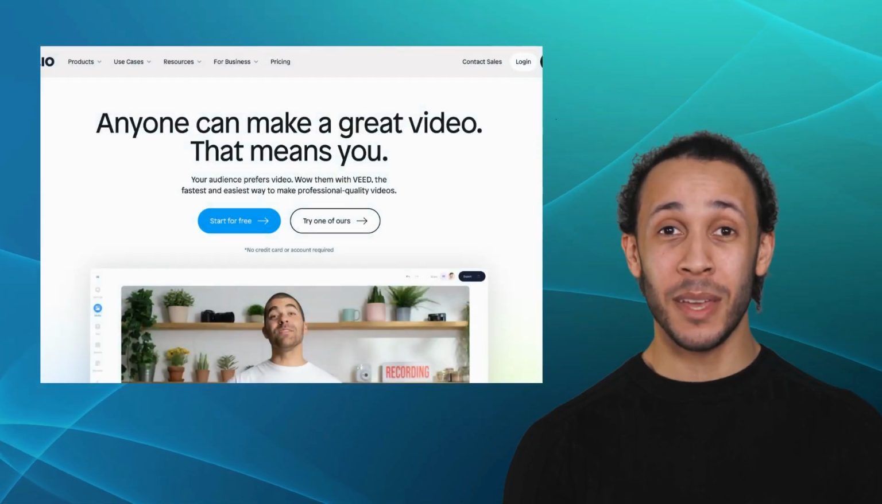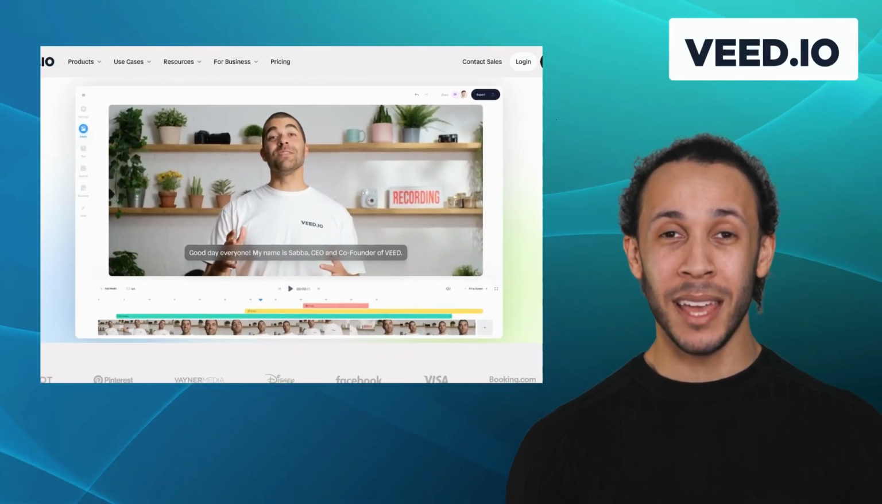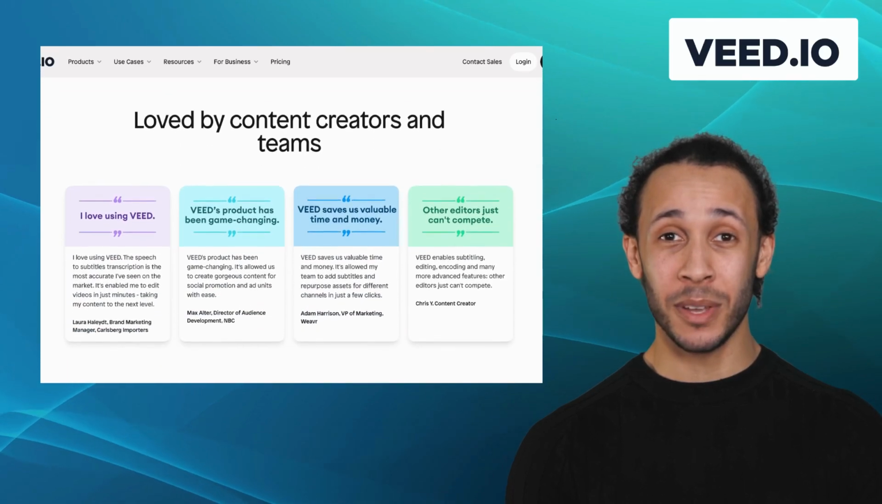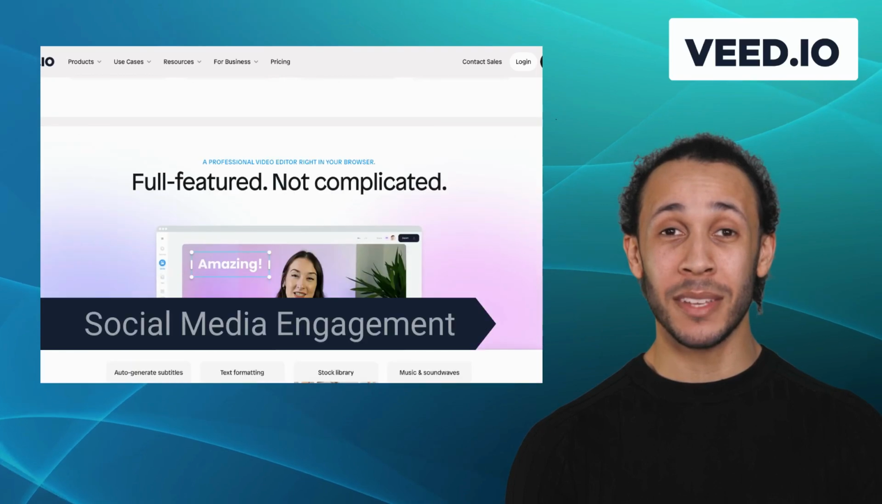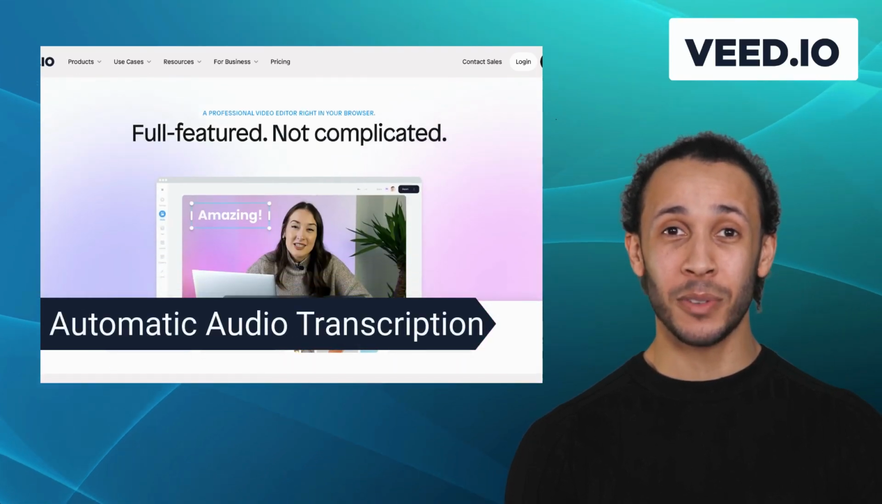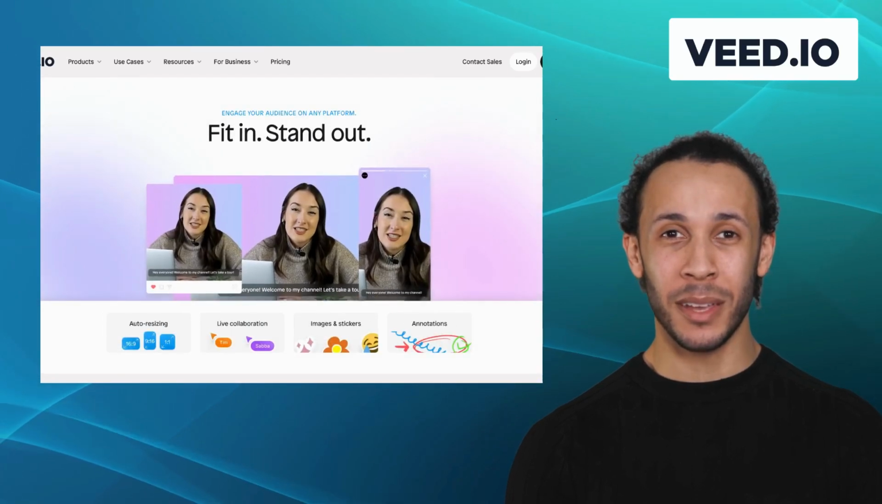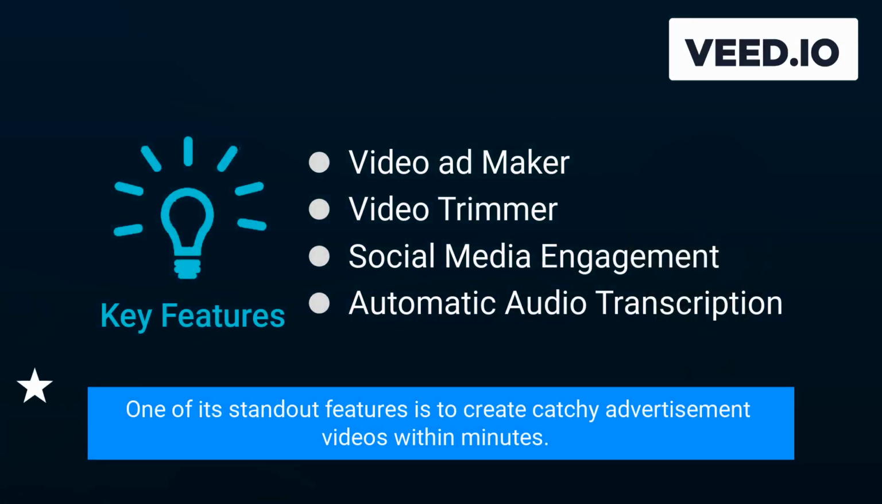First up, we have Veed IO. Veed IO is a powerful online video editing platform that offers a wide range of features. It offers features like video ad maker, video trimmer, social media engagement, and automatic audio transcription. With its user-friendly interface and cloud-based approach, Veed IO makes video editing a breeze. One of its standout features is to create catchy advertisement videos within minutes.